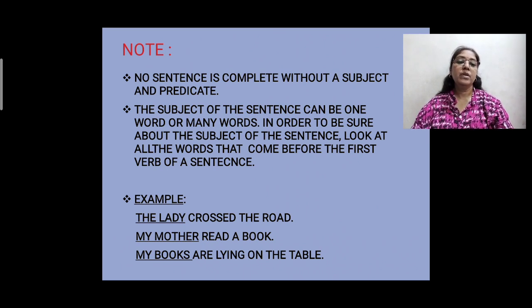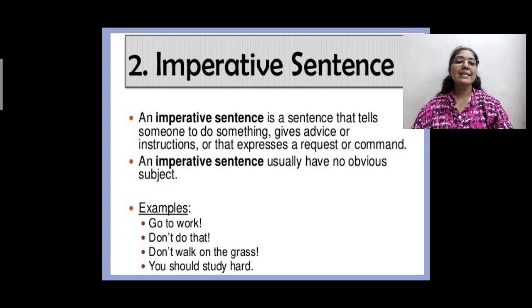So including your verb, the rest of the part of the sentence is your predicate. Now let's see an imperative sentence, how we can find a subject and a predicate. An imperative sentence is a sentence that tells someone to do something, gives advice or instruction, or expresses a request or a command. We already know what an imperative sentence is, which gives advice, requests, commands, instructions, suggestions. Those types of sentences are imperative sentences.